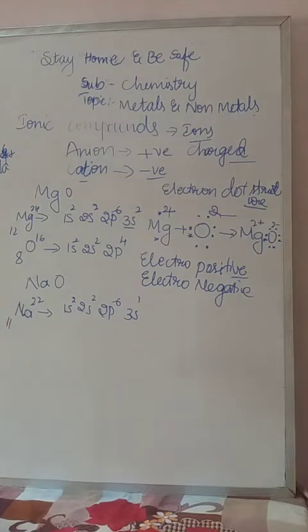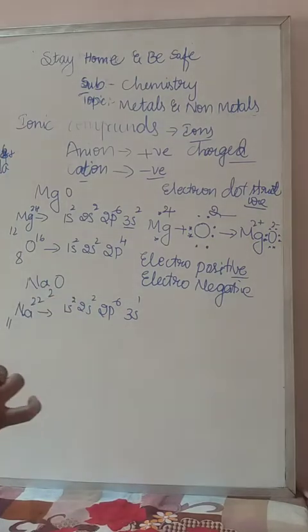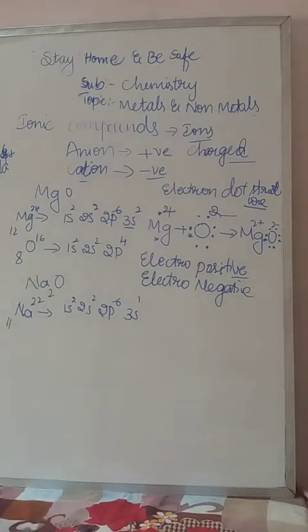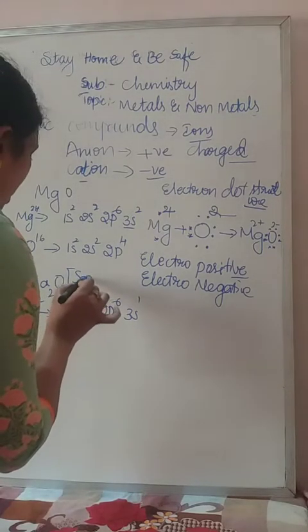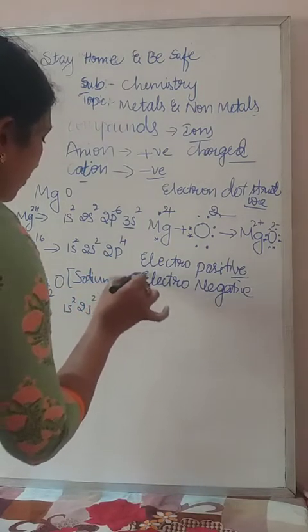3s1. Keep in mind, sodium oxide's molecular formula is Na2O. I'll tell you why it is Na2O, and why it is MgO and not Mg2O. For that I'll explain now. Sodium oxide, that is the magnesium oxide and this is the sodium oxide.